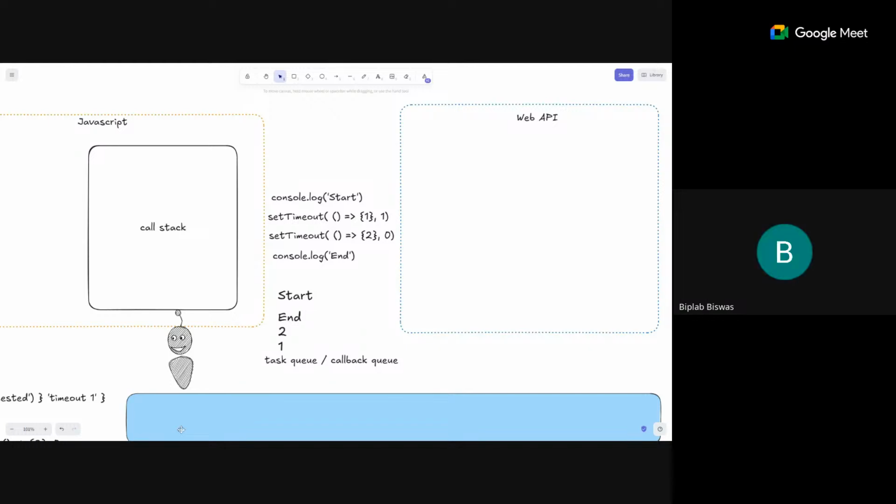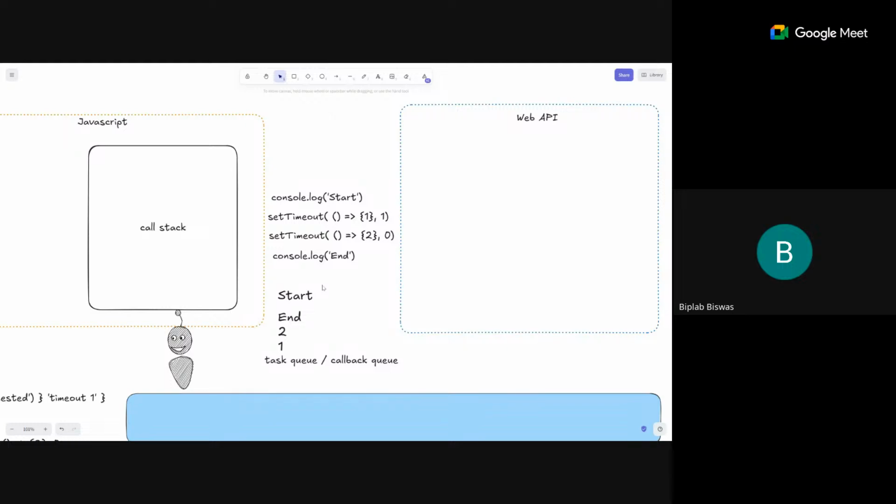Sir, on the left hand side the call stack execution happens normally, with the global execution context and thread execution, all that we know. In the web API, what component is making the execution progress? This web API is handled by the browser, so the main JavaScript thread does not need to be aware of that.